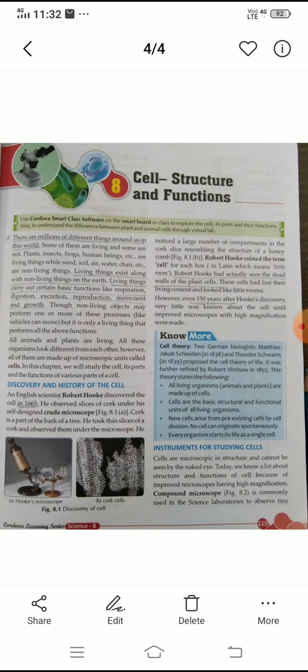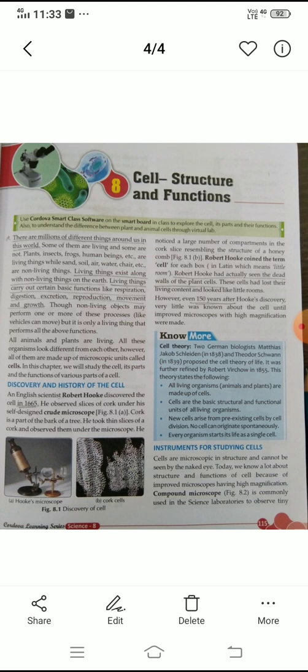Why are cells known as the microscopic units? Because we cannot see the cells. We cannot observe the cells with our naked eye. So cells are known as the microscopic units.